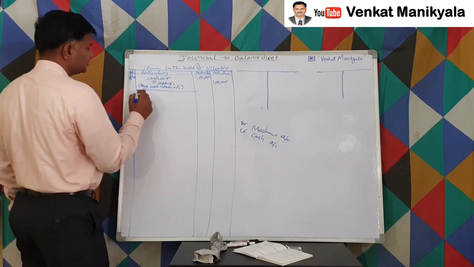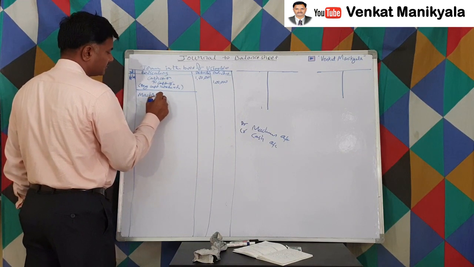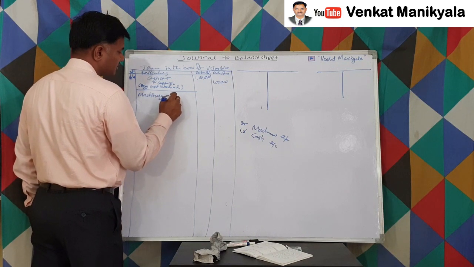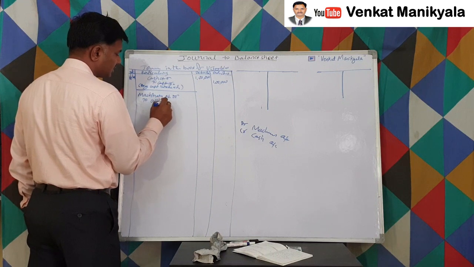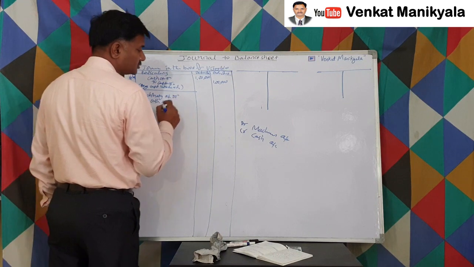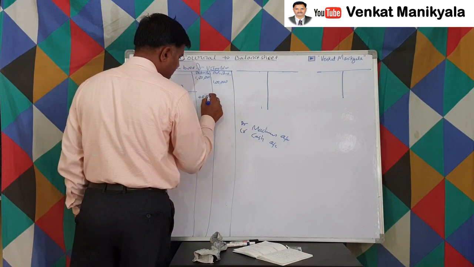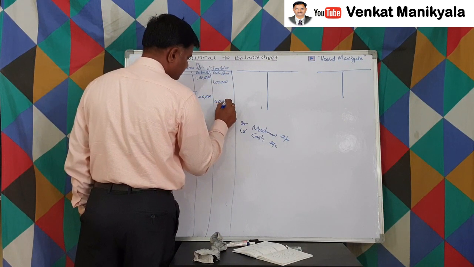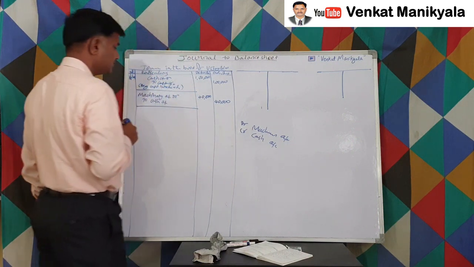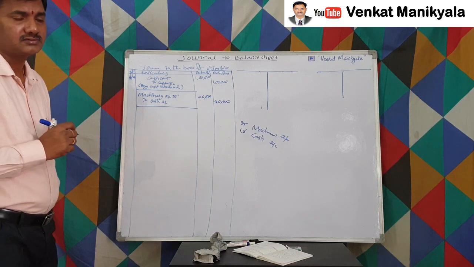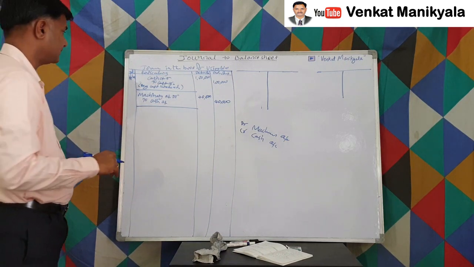So now the general entry is machinery account debtor to cash account. So how much is the amount here? 40,000 and 40,000, right? Here being machinery purchased, that we have to write. Even though I leave it, all those things you are supposed to write, right?